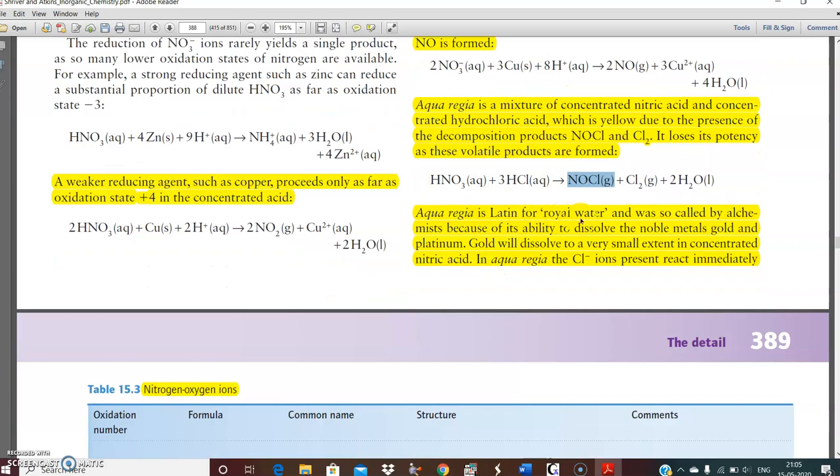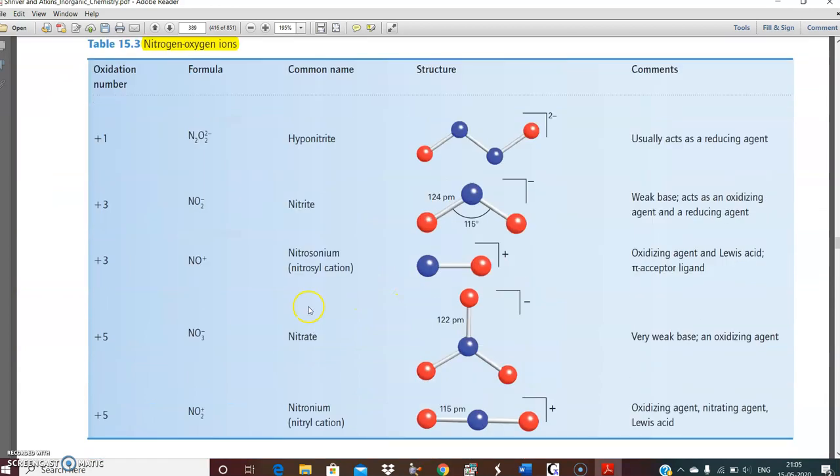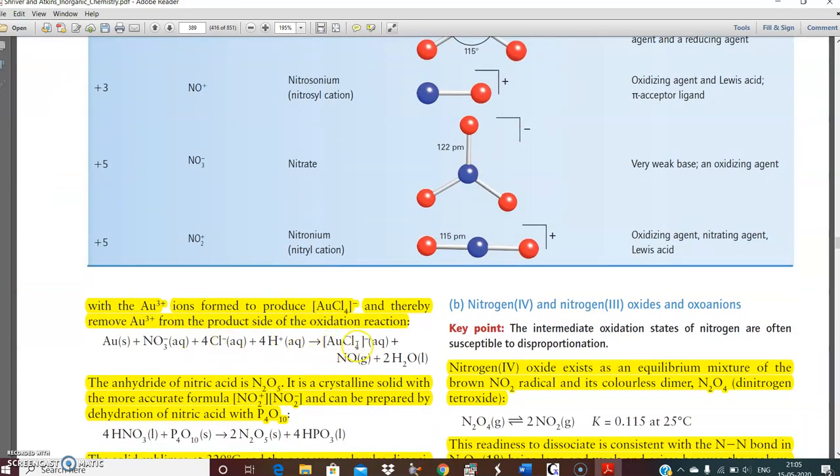Aqua regia is Latin for royal water and was so called by the alchemists because of its ability to dissolve noble metals such as gold and platinum. Gold will dissolve only to a very small extent in concentrated nitric acid. In aqua regia, the chloride ion present here reacts with gold to form AuCl4 minus. The reaction might be given here, AuCl4 minus, and thereby removes Au3+ from the product side of the oxidation reaction. This reaction is important for exams.